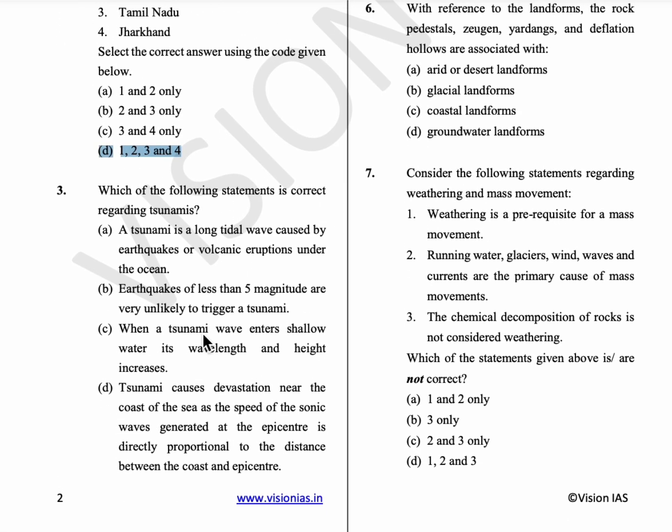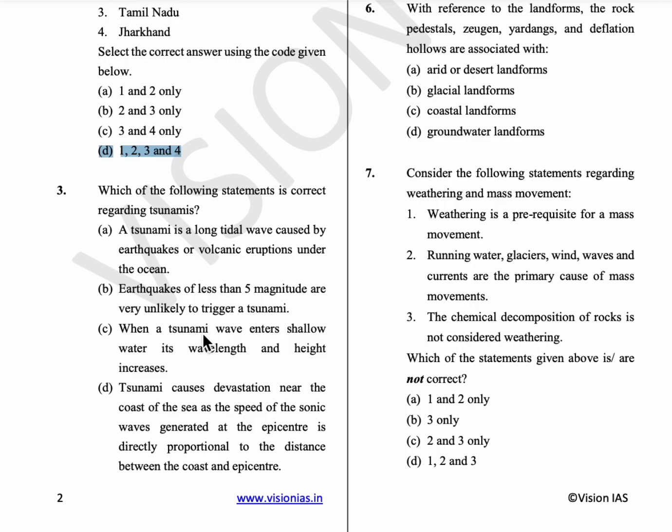The third question is, which of the following statements is correct regarding tsunamis? A tsunami is an ocean wave caused by earthquakes or volcanic eruptions under the ocean, and earthquakes of less than 5 magnitude are very unlikely to trigger a tsunami.